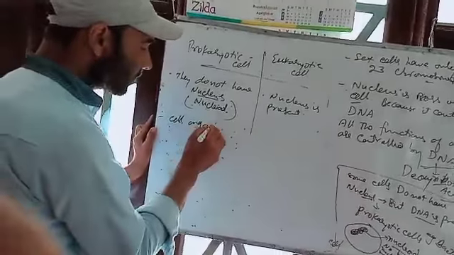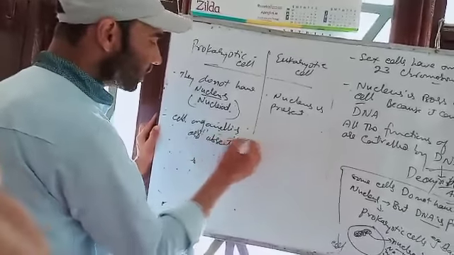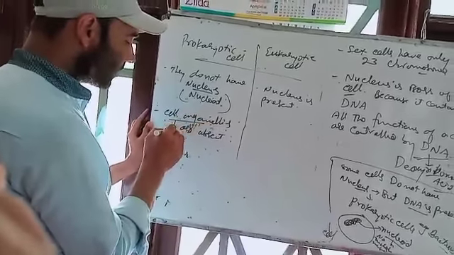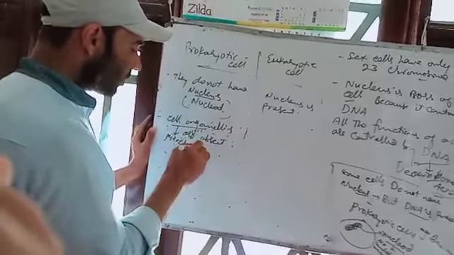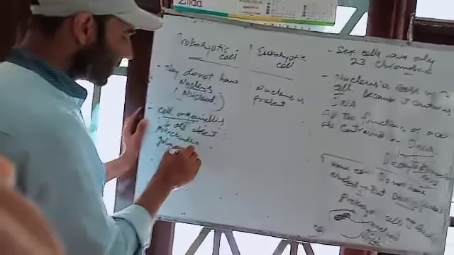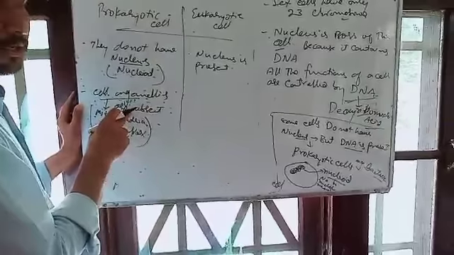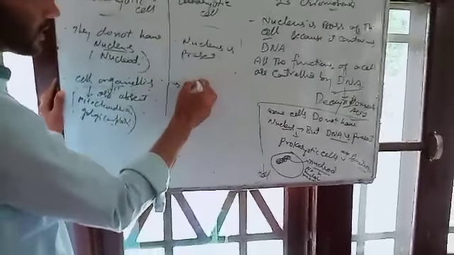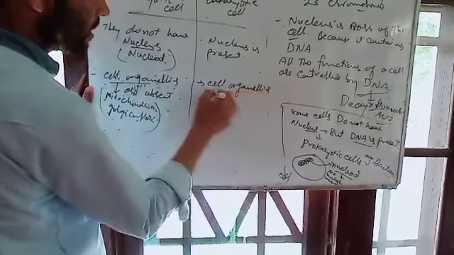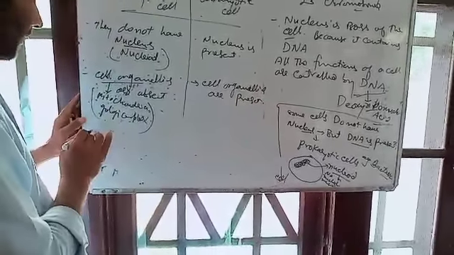Next is cell organelles. Cell organelles are absent in prokaryotes. They do not have mitochondria, Golgi complex, etc. These types of cells don't have cell organelles. But in eukaryotes, cell organelles are present.